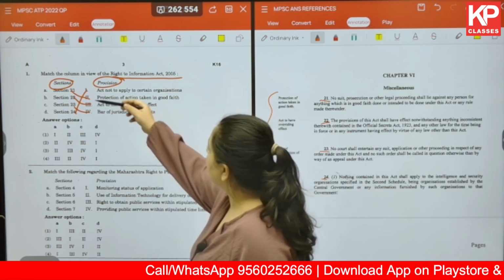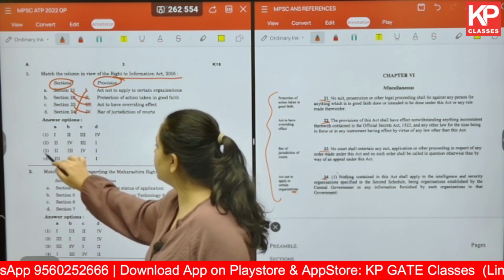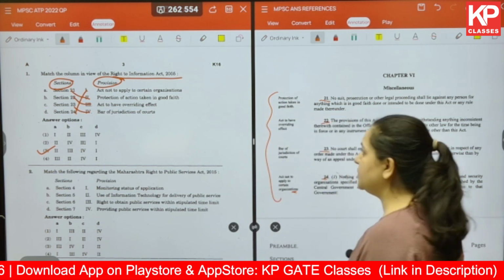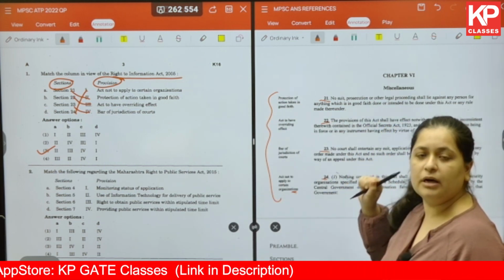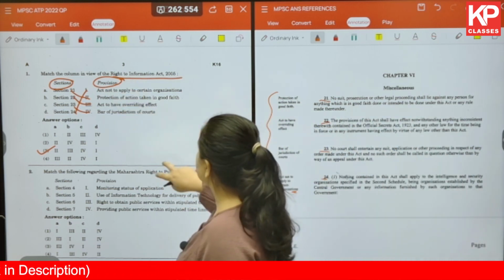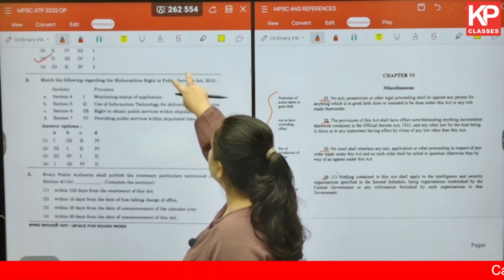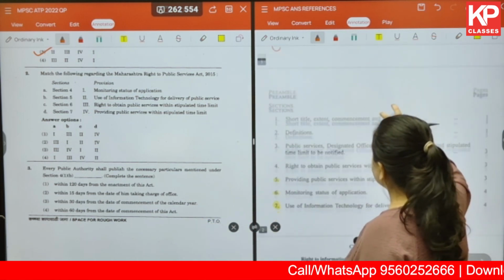So here 2, 3, 4 and 1 is the sequence. So 3 is the answer over here. This is a very direct question taken from the act. You just need to know the chapters and the sections that the particular act talks about.